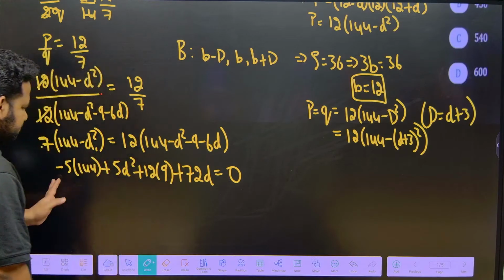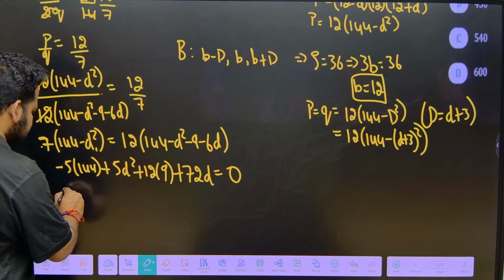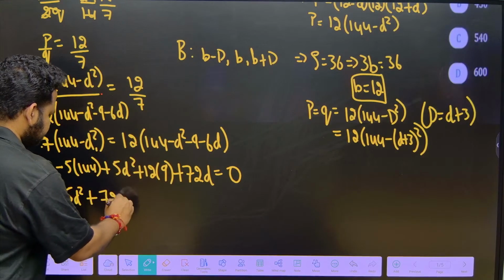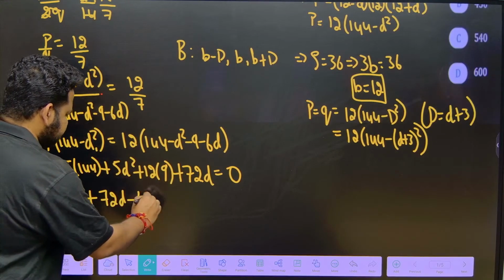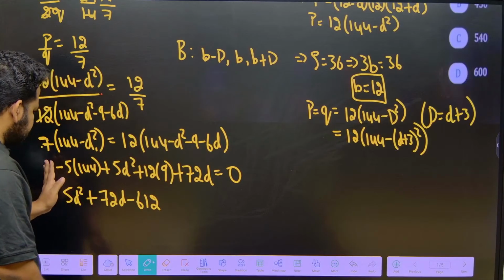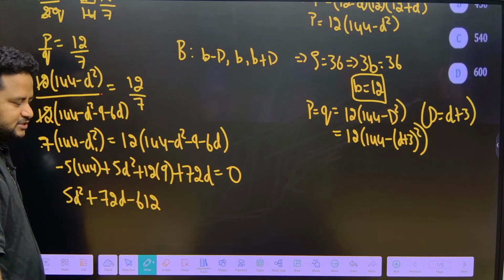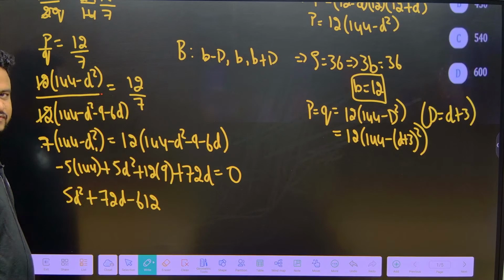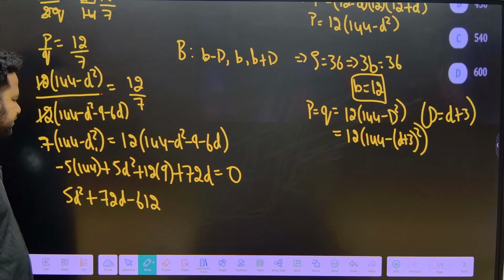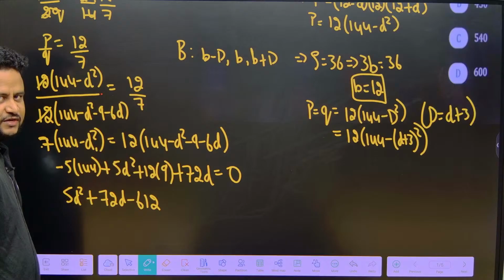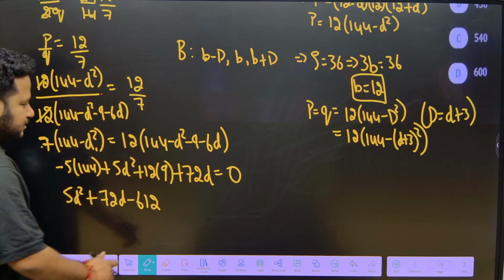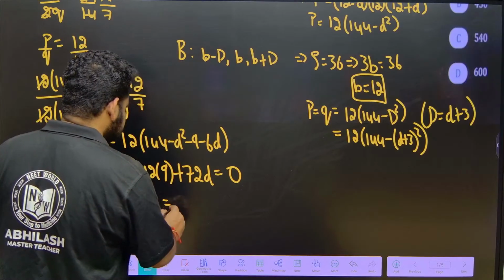Now, we are solving this. We have got it in the form of a quadratic equation. If I simplify this, I will get 5d square plus 72d minus 612. Calculating this, 5 into 144 plus 12 into 9. 12 into 9 is 108. 5 into 150 is 750, minus 30 is 720. 720 plus 108 is 612 with a minus sign. This will be equal to 0.